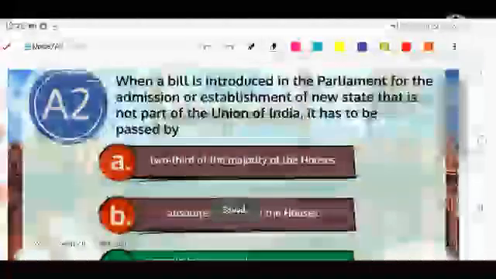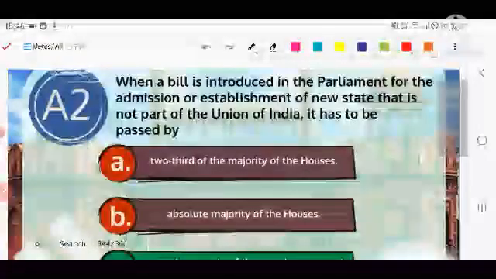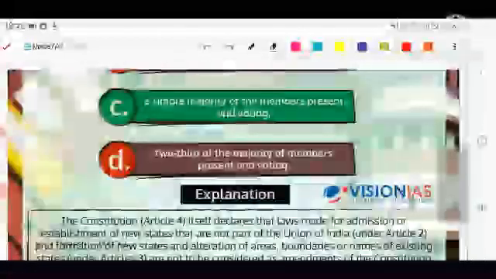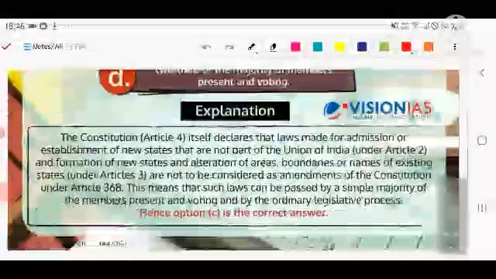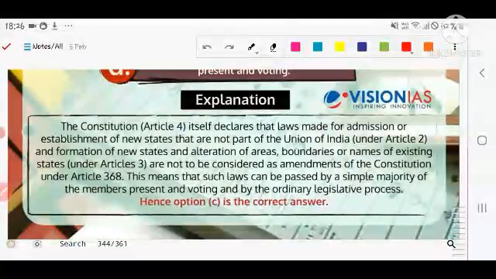Let's see the next question. The next question is related to the establishment and inclusion of a new state. A simple majority is required, of the members of parliament present and voting, and that is passed by the union government, not by the state government.